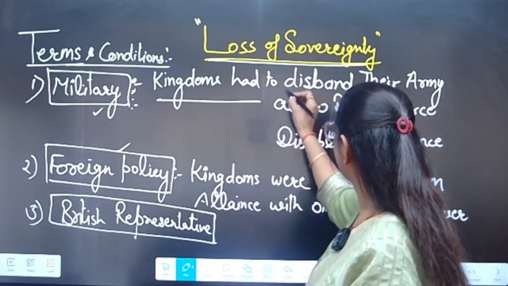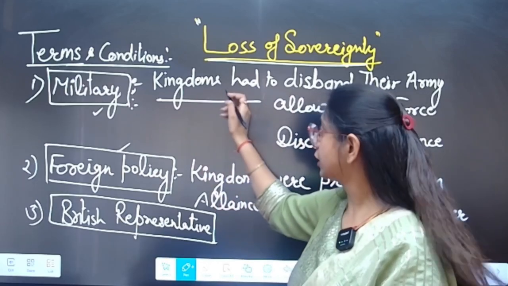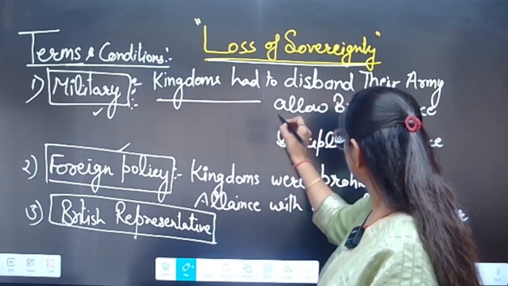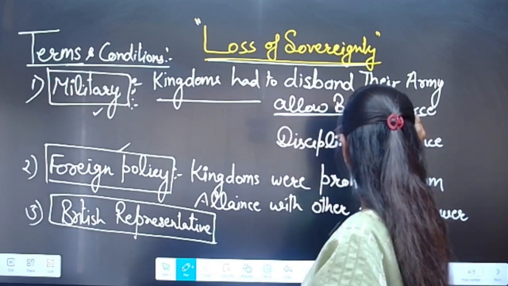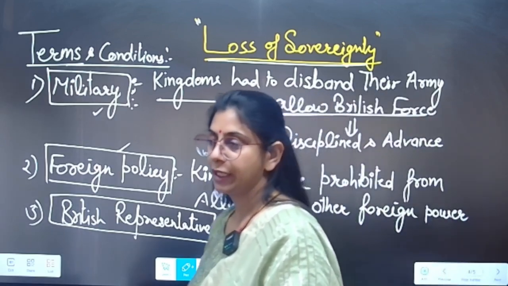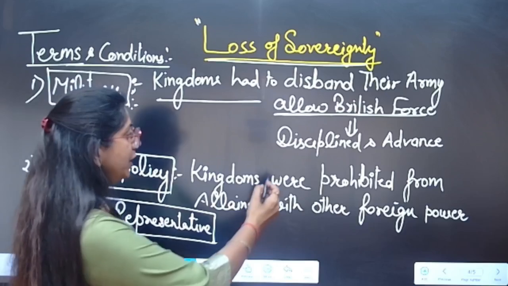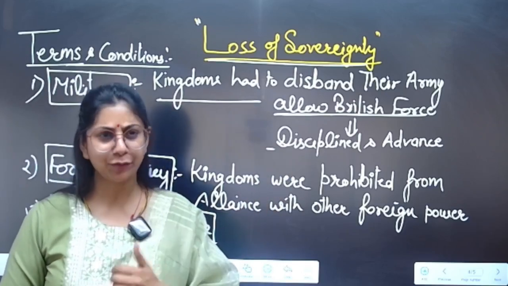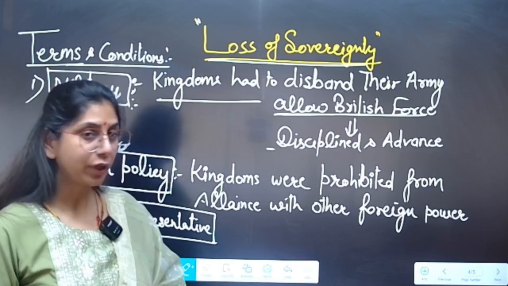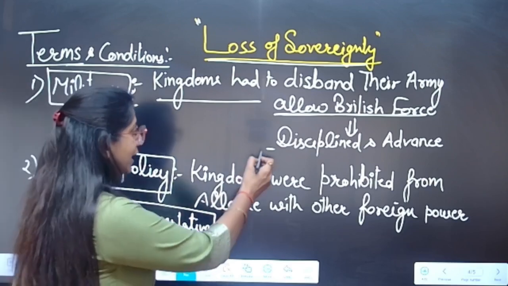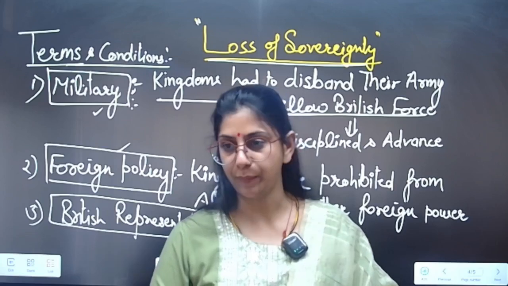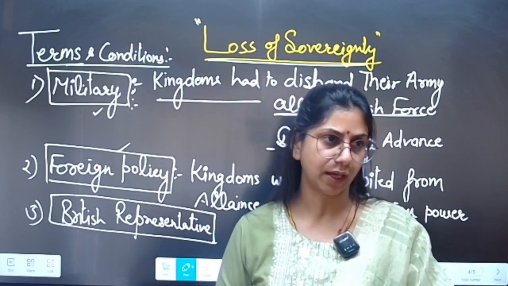And after the dissolution of the Indian force, the Britishers had to be allowed to deploy their force in the Indian kingdom. So can you understand that the Britishers wanted to replace the army? They just wanted to replace the army.